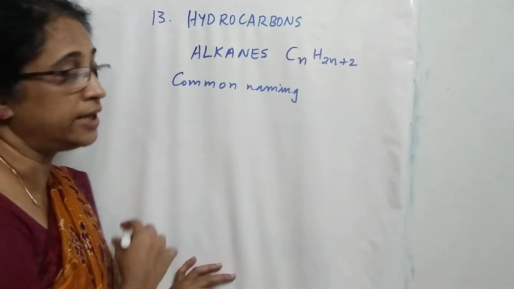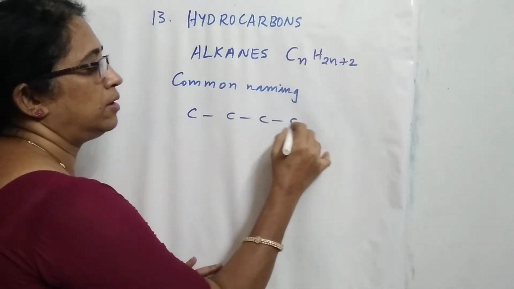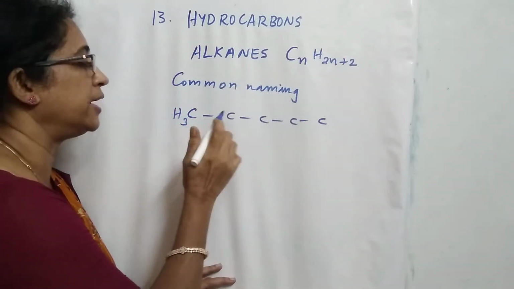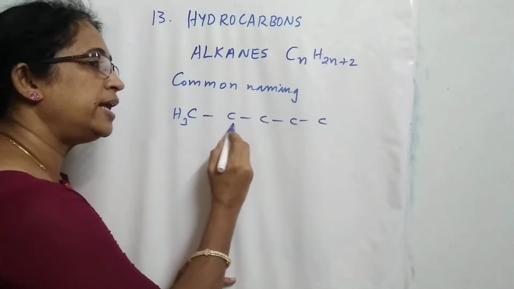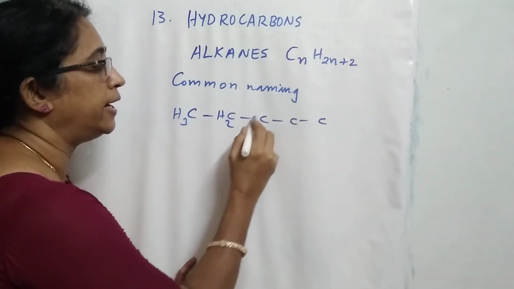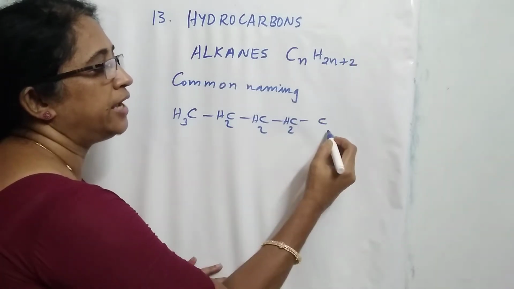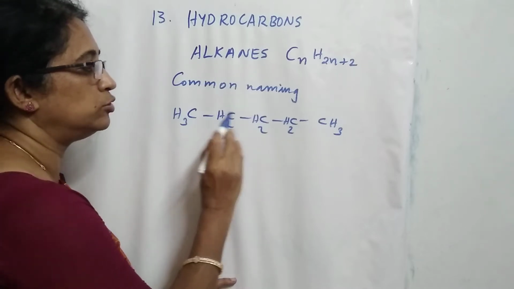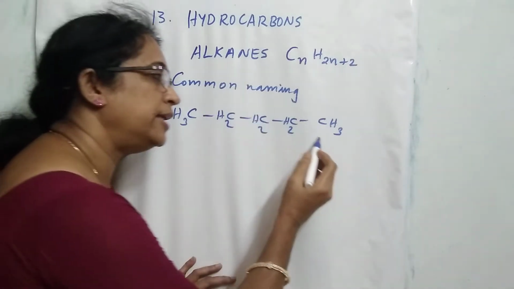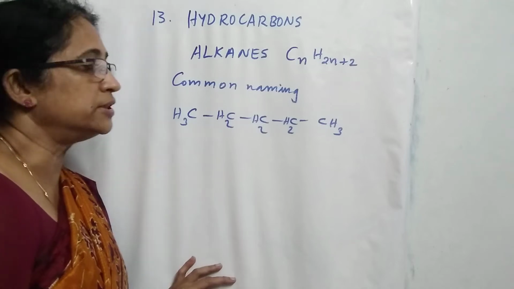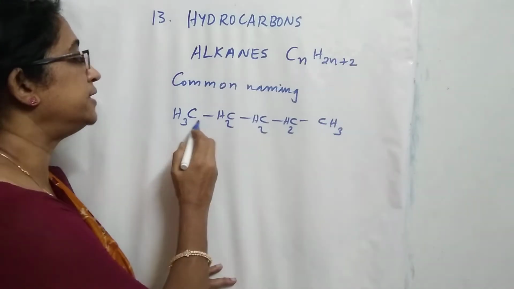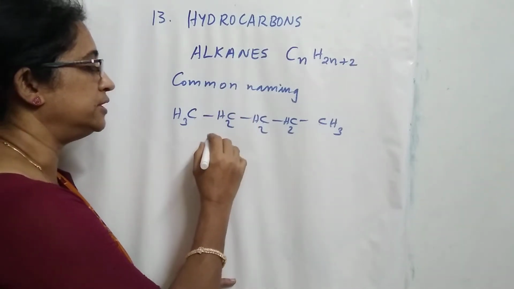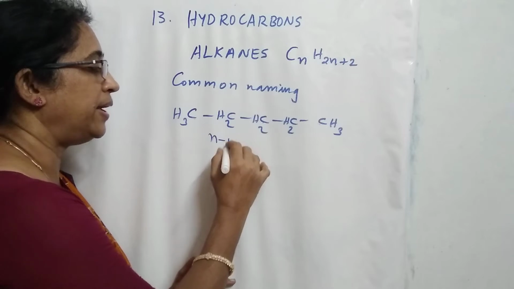Normal meaning the carbon chain, the first carbon is bonded with three hydrogen atoms and the remaining carbon atoms have 2 hydrogen and the end carbon has 3 hydrogen. So after CH3 we can see CH2, CH2, CH2, CH2, CH2 and it ends with CH3. Such compounds are called normal compounds. Here is an example of 1, 2, 3, 4, 5 carbon. So according to the common naming system, the name of the compound is n-pentane.